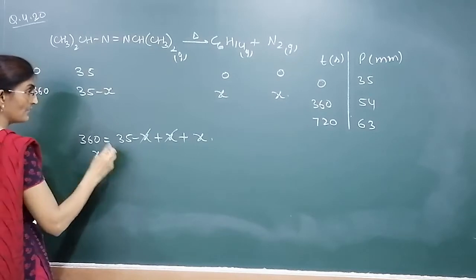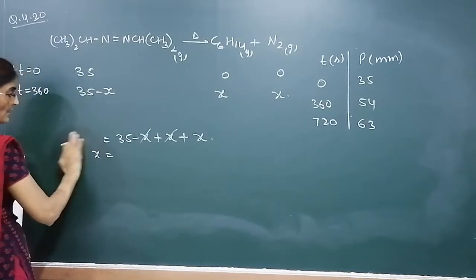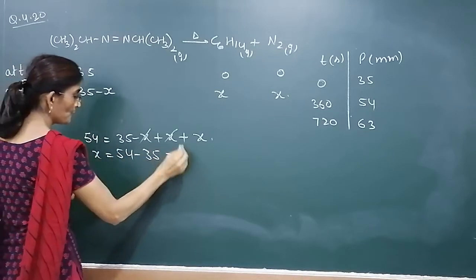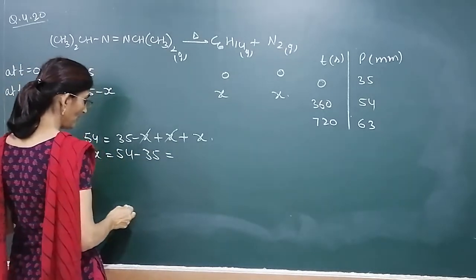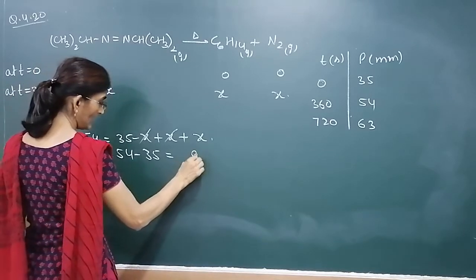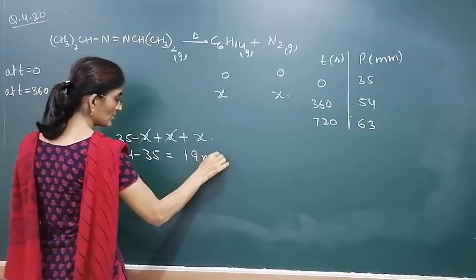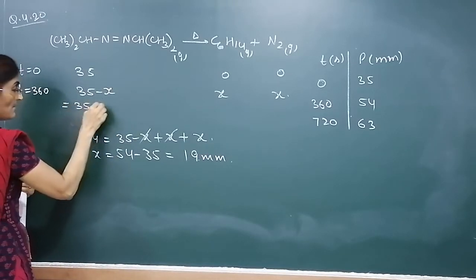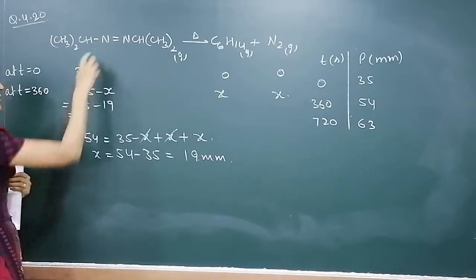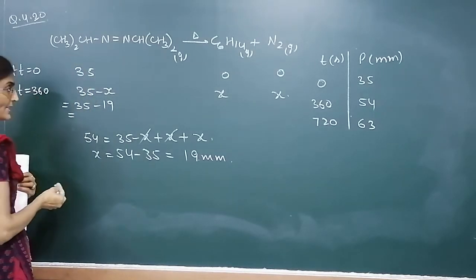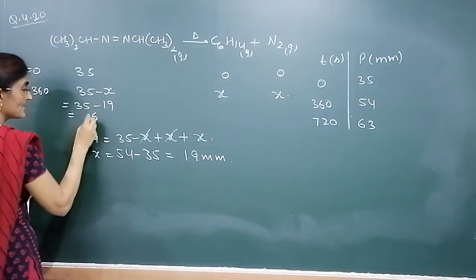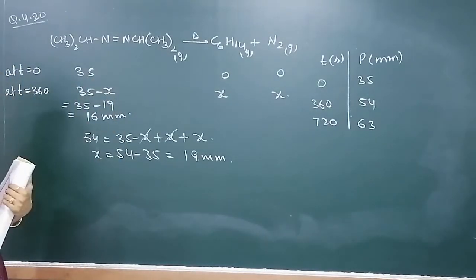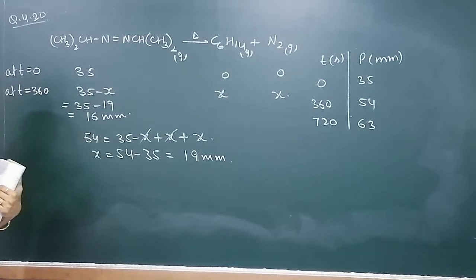Total pressure minus 35, that is 54 minus 35, which is 19 mm. So x is 19 mm. If you put this x value here, it is 35 minus 19. So the left pressure for azoisopropane after 360 seconds will be 16 mm. Clear? Now we can find out K.